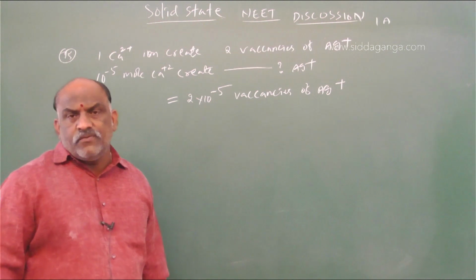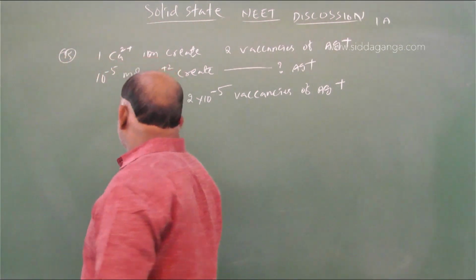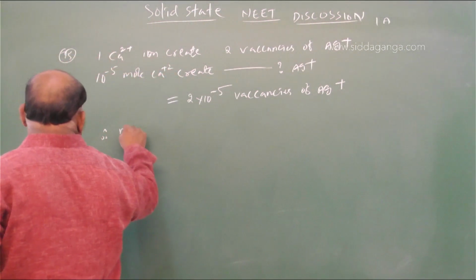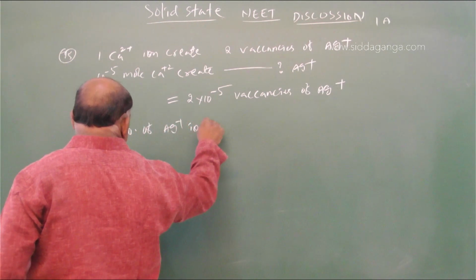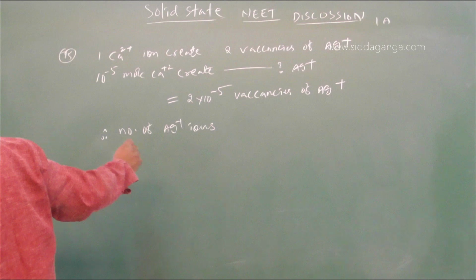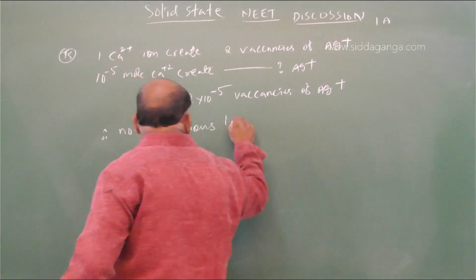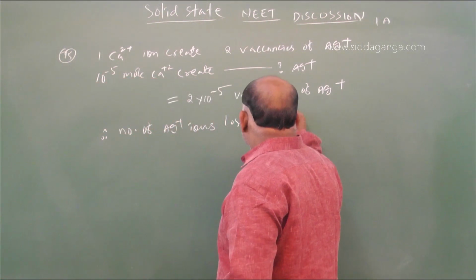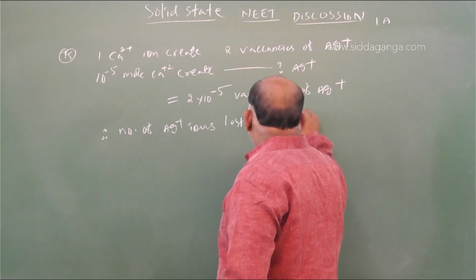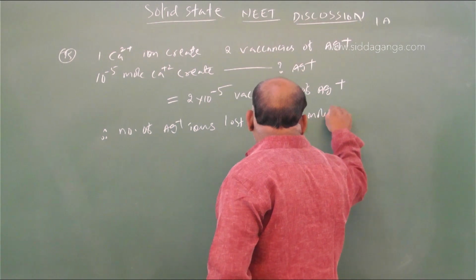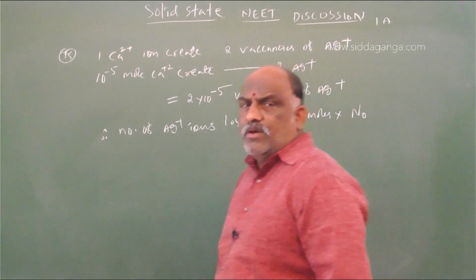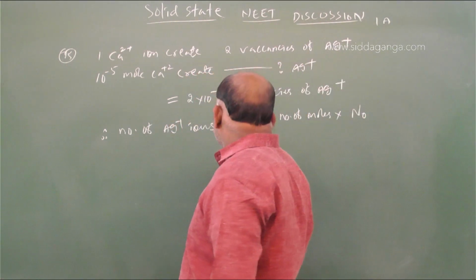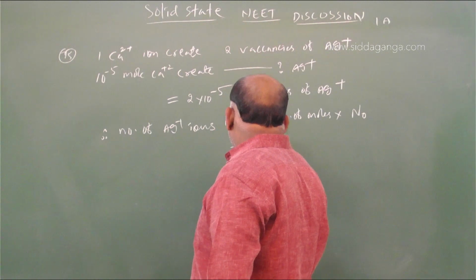So the number of Ag+ ions lost is equal to number of moles into NA. Number of moles, how much is it? 2 into 10 power minus 5.